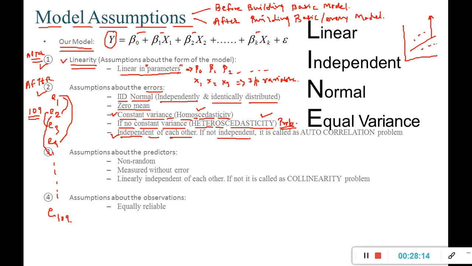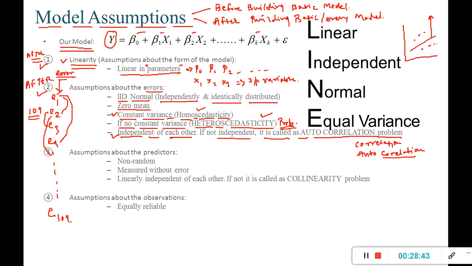If they are not independent, then it is called an autocorrelation problem, which means there is autocorrelation. The one term we have learned is correlation. When we talk about autocorrelation, it means relation with myself, because error is going to be my variable.